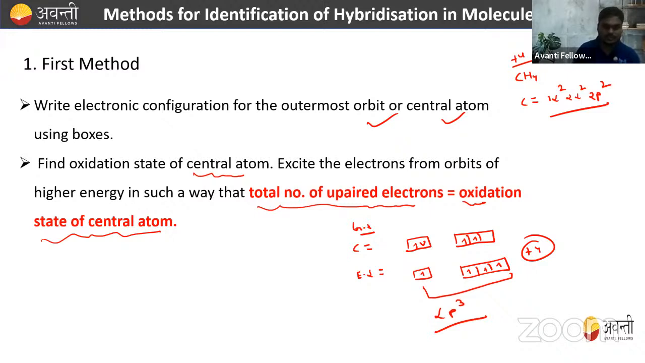And in a similar way, you can also calculate this for any other thing like NH3. For NH3 also, if you want to calculate the hybridization of NH3, then how will you calculate? So for NH3 also, you can calculate like this.